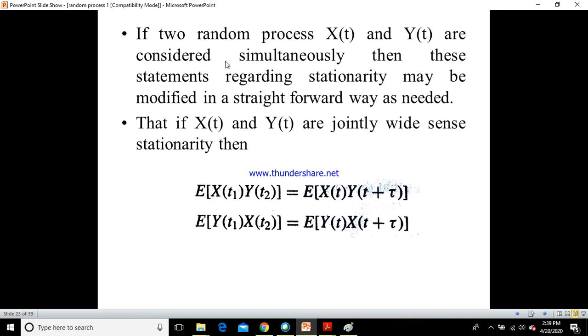Okay. So if the two random processes x of t and y of t are considered simultaneously, then these statements regarding stationarity may be modified in a straightforward way as needed. So if I say jointly wide sense stationary, then E of x of t1 y of t2 would be equal to E of x of t y of t plus tau, or E of y of t1 x of t2 would be equal to E of y of t into x of t plus tau. Okay, so this is joint wide sense stationarity that you can see when you have two random processes. X of t is one random process and y of t is the other random process.